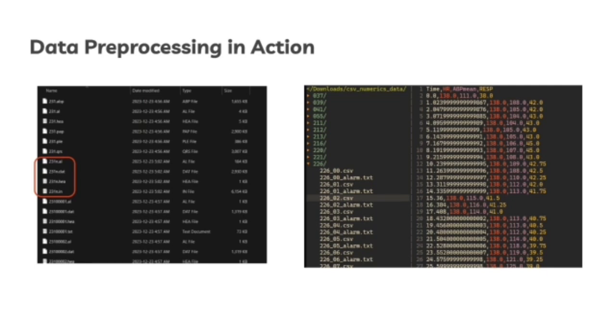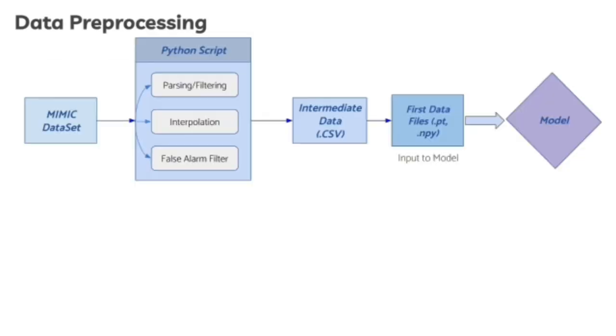The AI model's architecture requires us to split the signals into 2-minute slices. Each became a CSV file with 120 rows and 3 columns: HR, RESP, and ABP mean. For every slice, we also made a TXT file that listed all the alarms that happened in the next 2 minutes. In the end, we also made a full list of all the alarm times that showed up in the dataset. This is our actual workflow with the data processing.